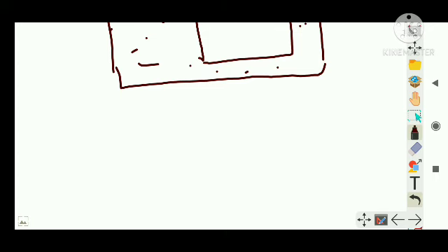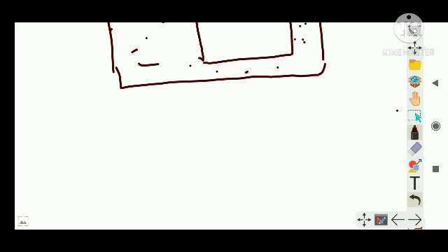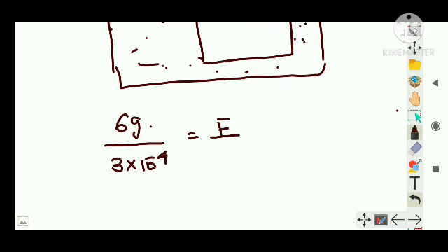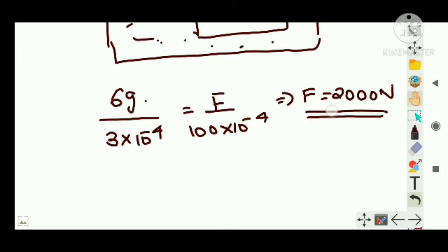So pressure is force per unit area, right? What is the force exerted at this end? It will be its weight, that is 6 into g force. And what is the area there? It is 3 centimeters squared, or I can convert it into meter. It will be 3 into 10 to the power minus 4. That is equal to the force exerted at this end, which is F per unit area, 100 into 10 to the power minus 4, right? You will find F is equal to 2000 Newton. Very simple, right? Now let us do another question, right?